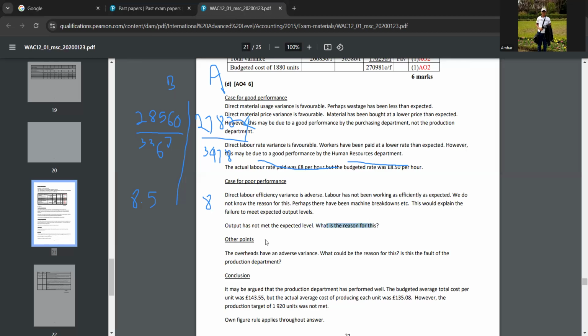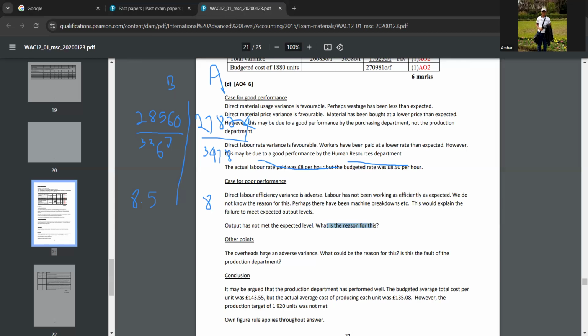Okay, now look at other points. The overheads have an adverse variance. In the question they are saying overheads are regarded as a fixed cost. The budgeted overheads is 52,760, but the actual overhead is 54,820. So the actual value is higher, right? Yeah, it is high.